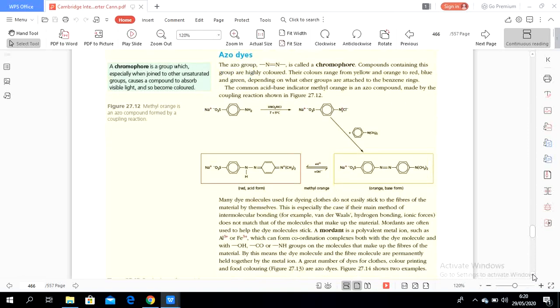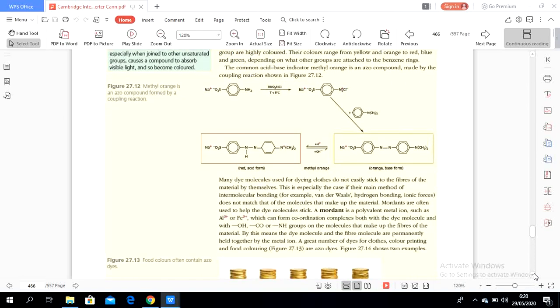What is a mordant? A mordant is a polyvalent metal ion such as aluminum or iron, which can form coordination complexes with both the dye molecules and the hydroxide, the CO, and the NH groups on the molecules that make up the fibers of the materials.